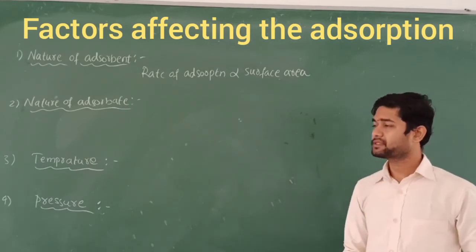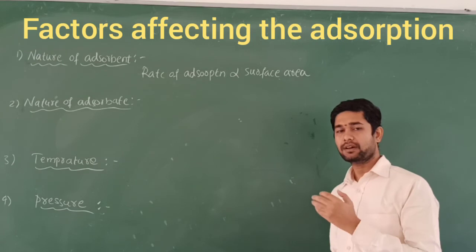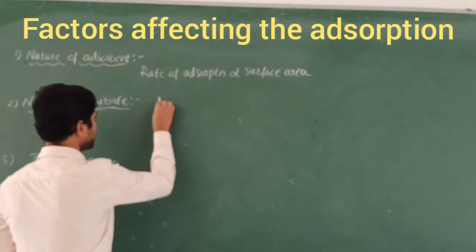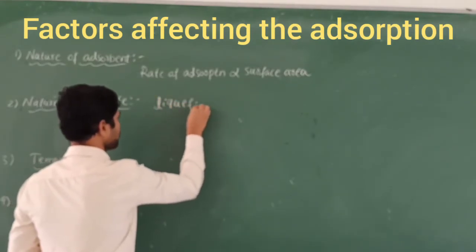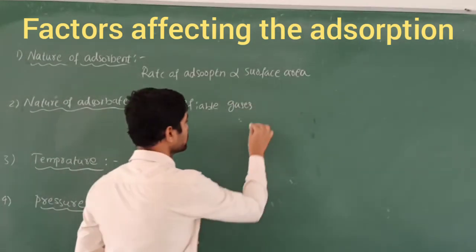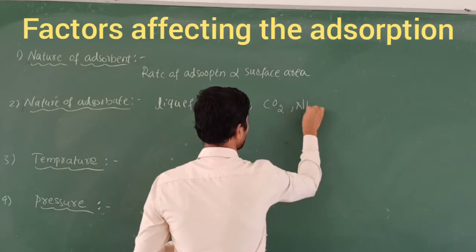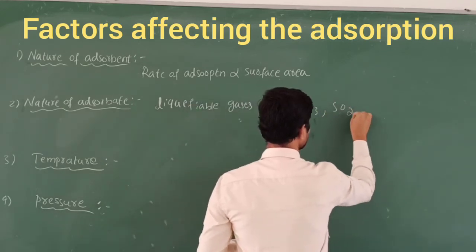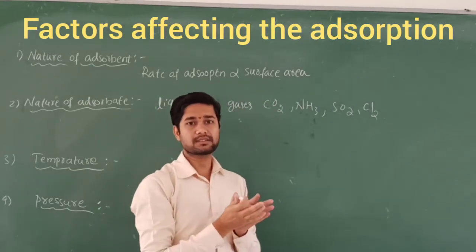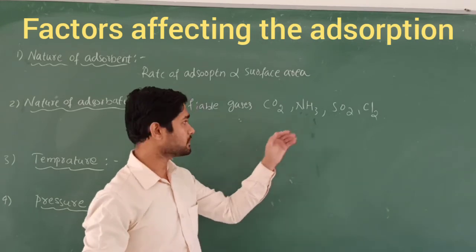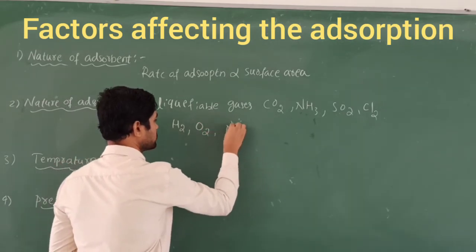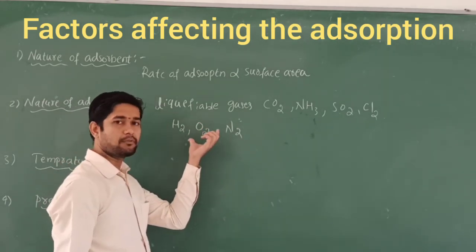And next, the nature of the adsorbate. What type of nature affects adsorption? Suppose I take the example of liquefiable gases, for example carbon dioxide, ammonia, sulfur dioxide and chlorine gas. These gases are easily adsorbed on the surface of the adsorbent, rather than elemental gases like hydrogen, oxygen and nitrogen, whose rate is very low compared to these.